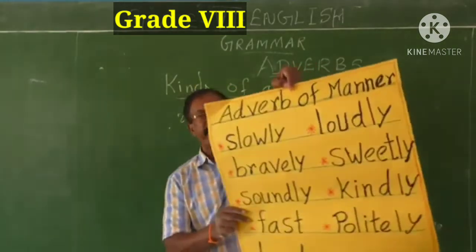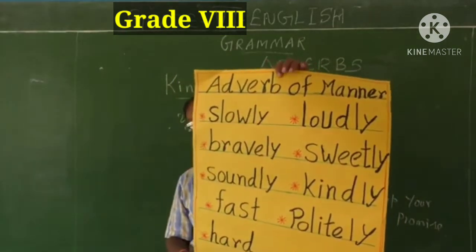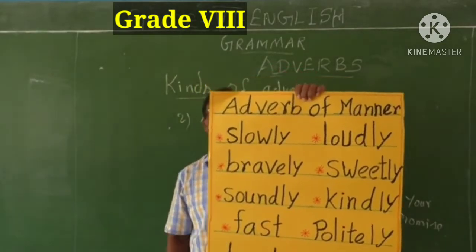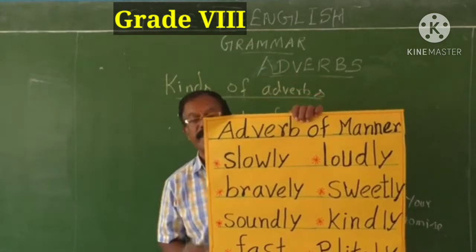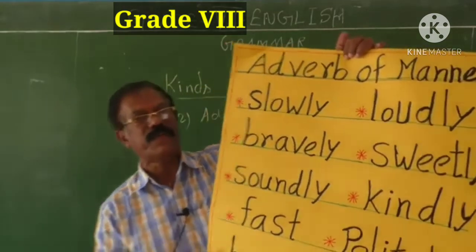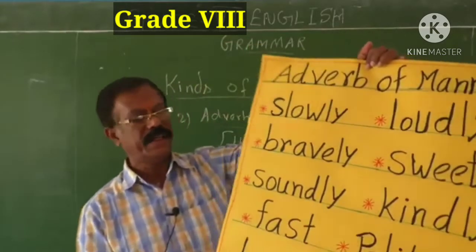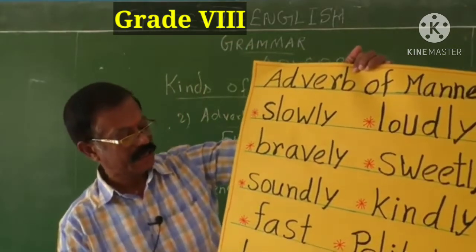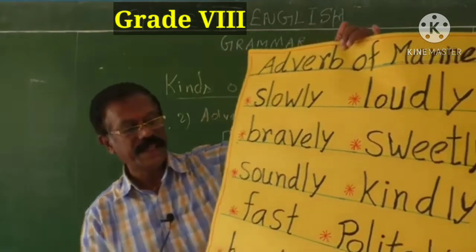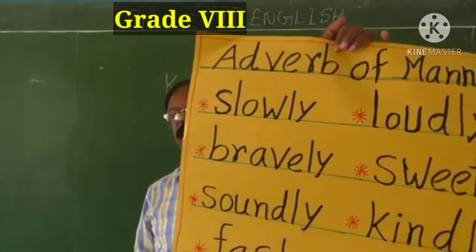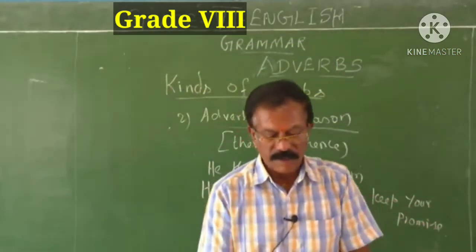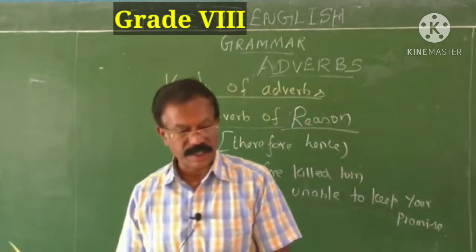Then adverb of manner. How did it happen? Every action is done in a specific manner, so that is specified by the adverb of manner. Here I have given you a brief list of adverbs of manner: slowly, rarely, bravely, soundly, fast, hard, loudly, sweetly, kindly and politely. Okay, children. So adverb of frequency and adverb of manner. Next chart.